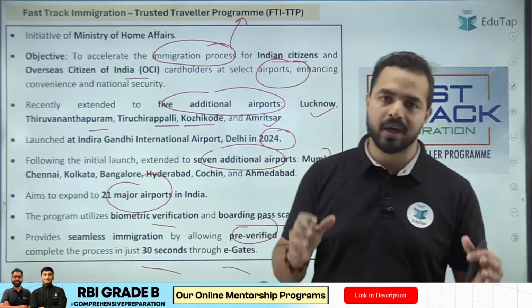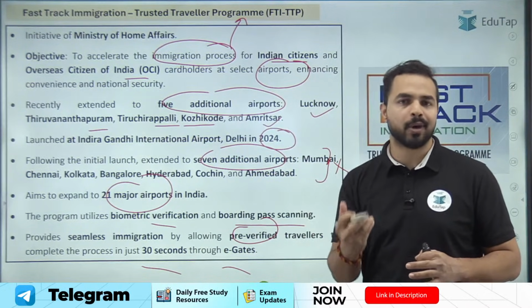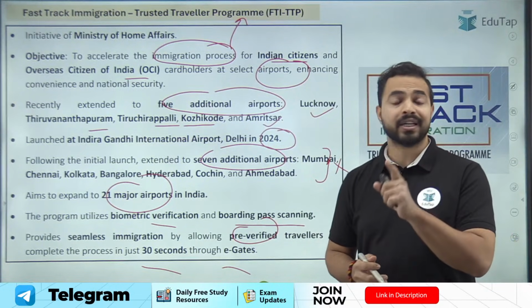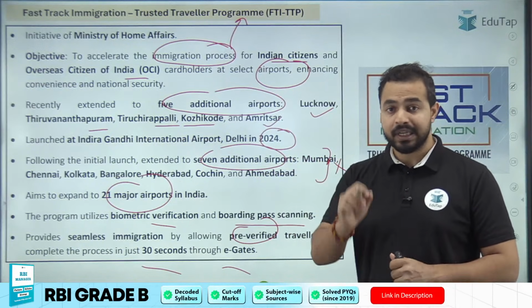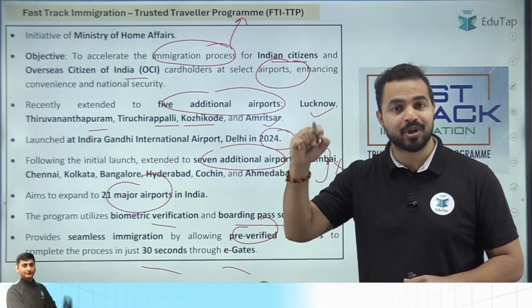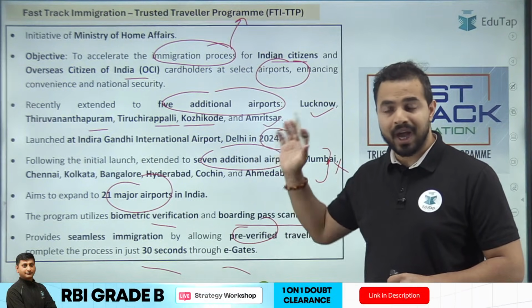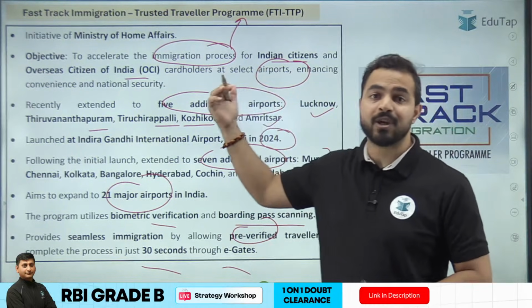और इसके अंदर हम क्या कर रहे हैं कि उनका immigration process जल्दी होगा, उसके लिए within 30 seconds हम उनके सारे documents को scan कर देंगे. और हमारा target है that we want to extend it to 21 major airports of our country. Initially इसको start किया गया था 2024 के अंदर from Indira Gandhi International Airport of Delhi, right? And now after that it was extended to 7 airports, then it was further extended to 5 airports now.